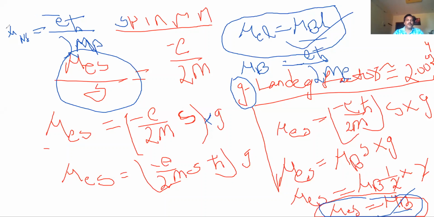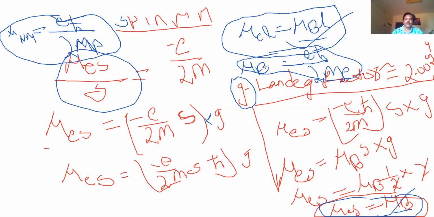This is called nuclear magnetic moment, mu n s. Ns means nuclear, or instead of s you can write m. So nuclear magnetic moment is e h bar by 2 MP, where MP is the mass of the proton. This is called nuclear magneton. What is this one? Bohr magneton. See the difference. This is called nuclear magneton.